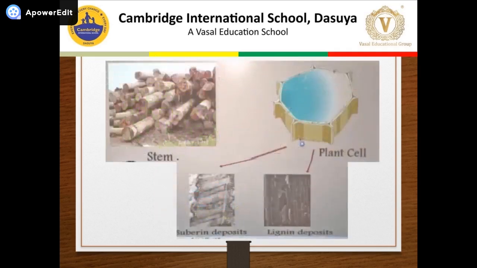This is because plant cells that are present in the stem have additional deposition on them. Deposition of suberin and lignin gives this extra toughness and rigidity. This deposition of lignin and suberin is not present in the plant cells that are present in the leaves, and that is why leaves are soft and flexible and you can fold the leaves.